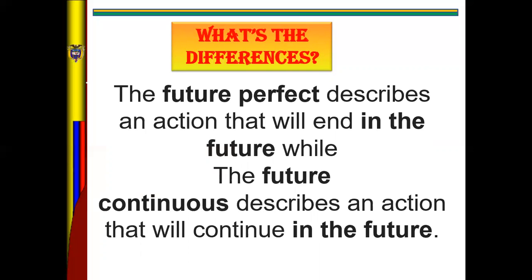Okay, I repeat again. The future perfect describes an action that will end, while the future continuous describes an action that will continue.